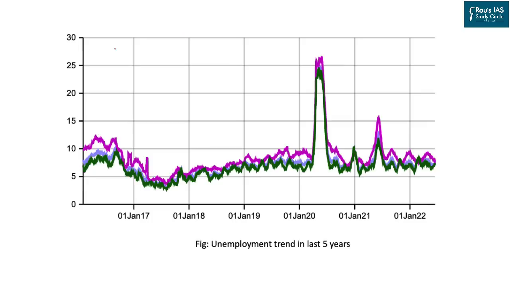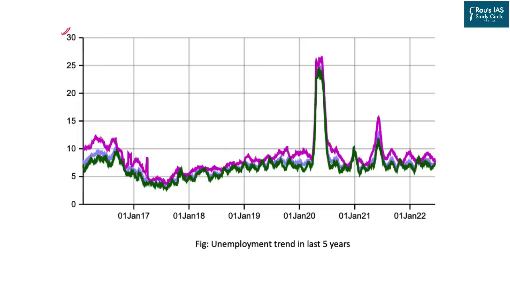And lastly, we'll go through this important table. This graph actually shows the level of unemployment in the past 5 years. UPSC in the prelim examination has a habit of asking such kind of trends with respect to different variables in the economy in the past 5 years or 10 years.